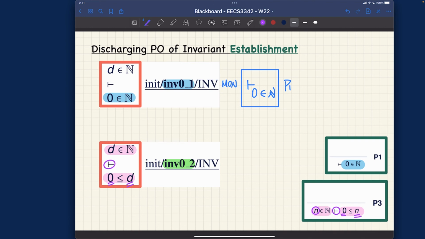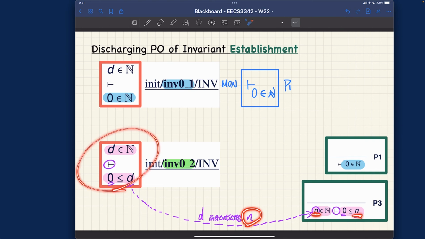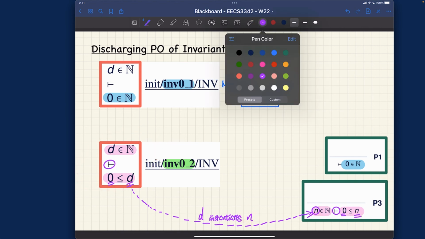What I want you to see is that the D over here matches the n over there. D instantiates the n. The constant D that we are talking about instantiates the so-called meta variable in the textbook, but that's okay. So n here is just about the rule. You want to make sure everything in the rule can be instantiated to what you need in your particular sequent. So that's why we can say that it's proved, but we're going to justify that.